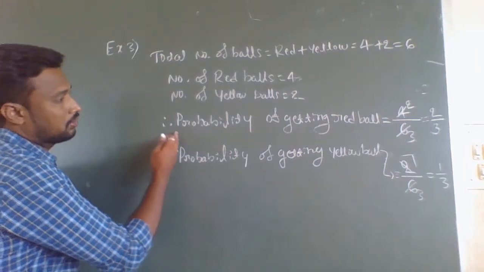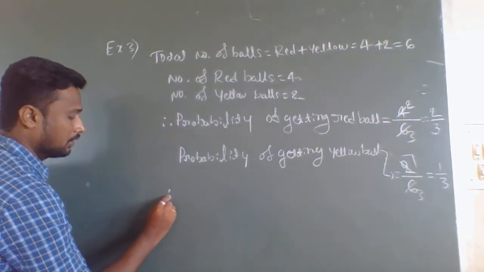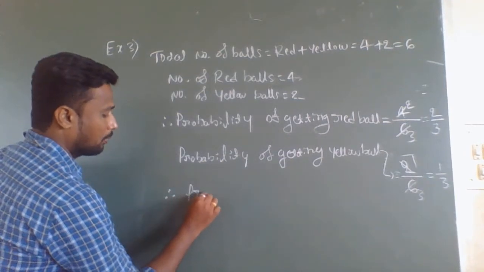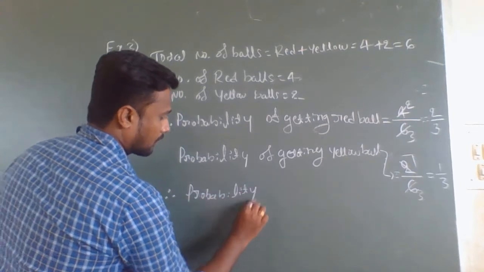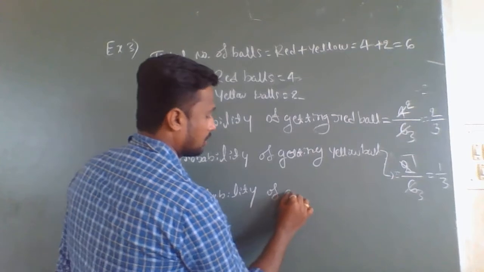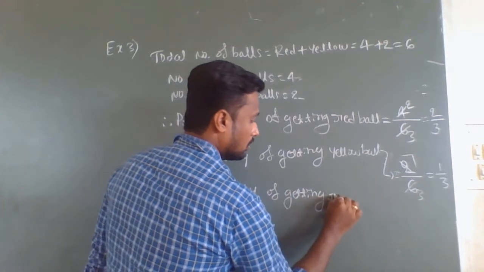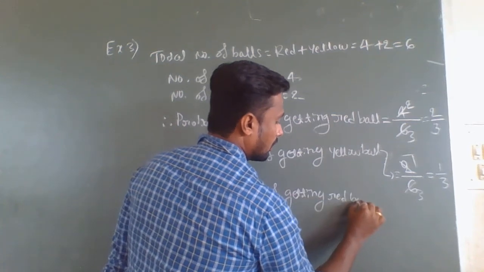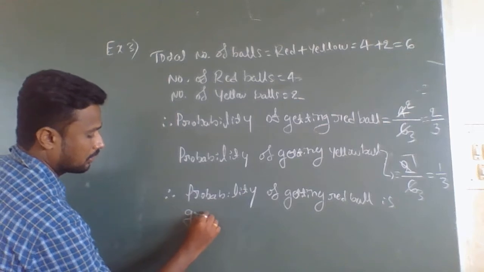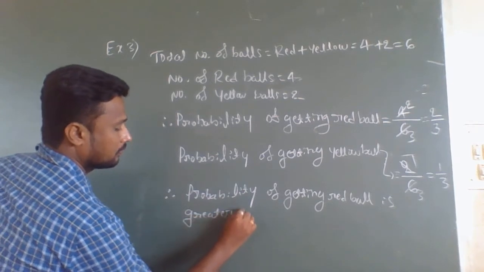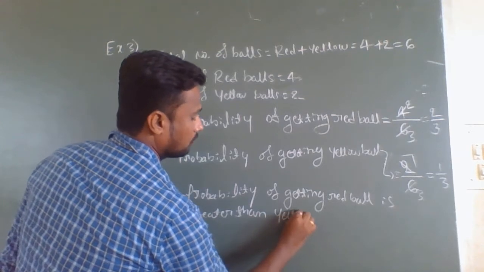So here we calculated the probability of getting a red ball and a yellow ball. Therefore, here you should write: probability of getting red ball is greater than yellow ball.